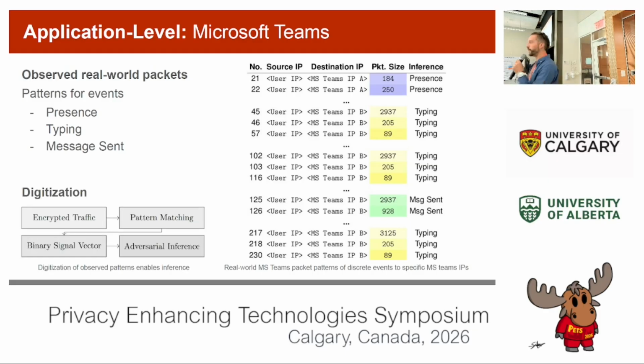So now that we have our encrypted traffic and our pattern matches, we can throw this in and create a binary signal vector, which I explained earlier. This is then going to allow the adversarial inference.